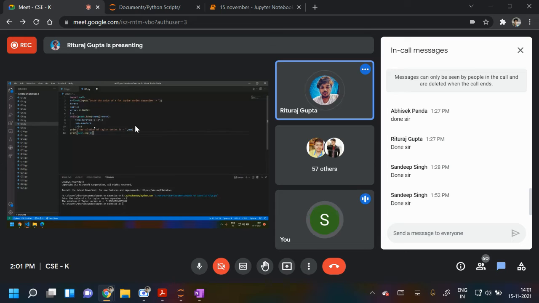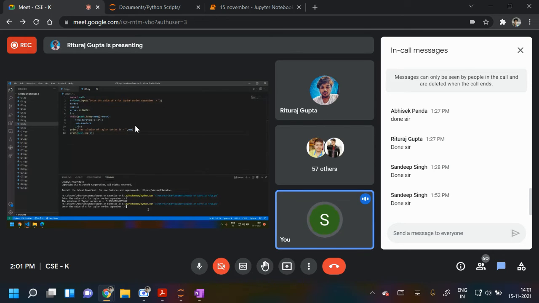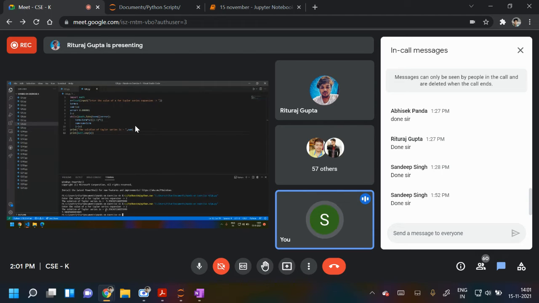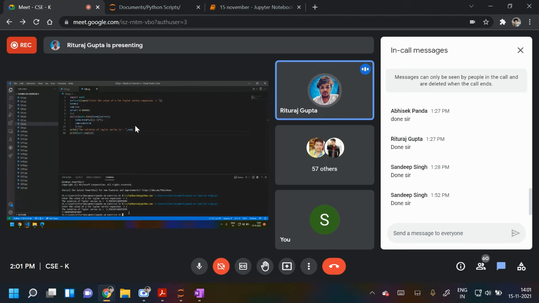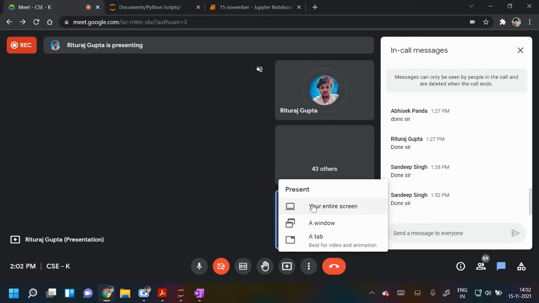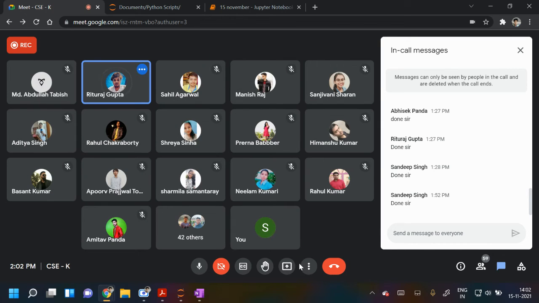Yes, sir. So it will give correct output using the math function, and you are writing code. If both match, it means both are same. Yes, sir. Like for the two, sir, there is some sort of mistake. See, there is a mistake because you are getting 5 and the actual value is 7. So correct it. Yes, sir, I am doing the correction. I'm showing my code. Okay, you can stop sharing. Good, you tried. It's a good thing, taking effort.